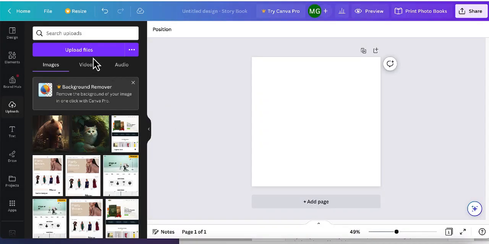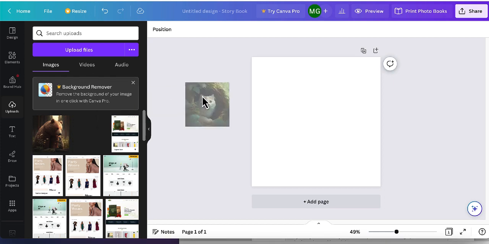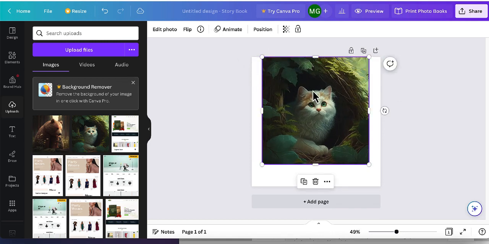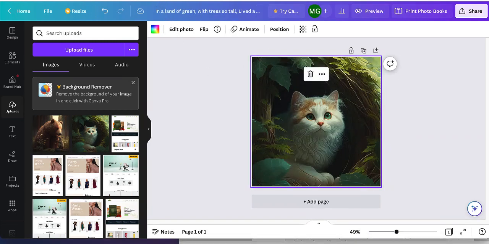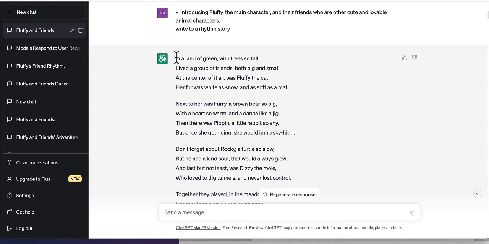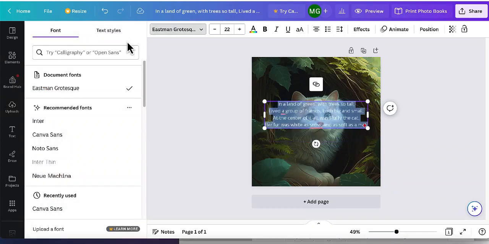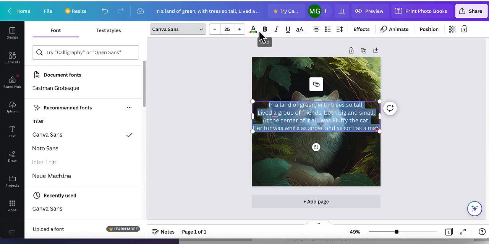Start by uploading your images to the Canva. After uploading your images, start by drag and dropping your first image to the template. Now go to ChatGPT and copy the first part of the story and paste it on top of your first image. Now you can use Canva to adjust your text by changing the font or changing the size of it, adding shadow or changing the color and things like that.